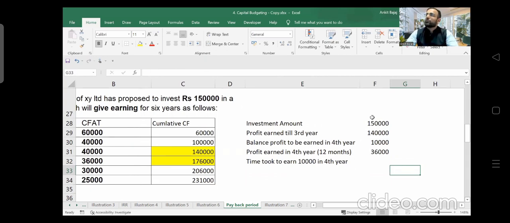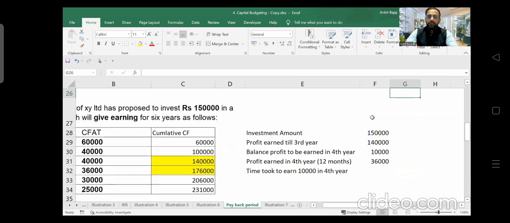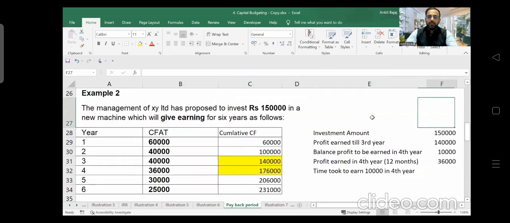3.33 months, right? It is going to be 3.33 months. How will you be calculating? 12 महीने में 36,000 अर्न किया है, so कितने महीनों में आप 10,000 अर्न करोगे? सही? So 3 months to 9,000, so 4 months. Yeah, that is correct. Here, we can get a formula. I will write down the formula here. You can write down this formula.